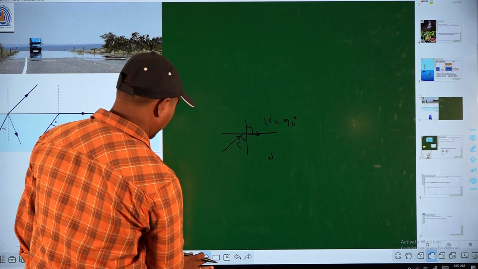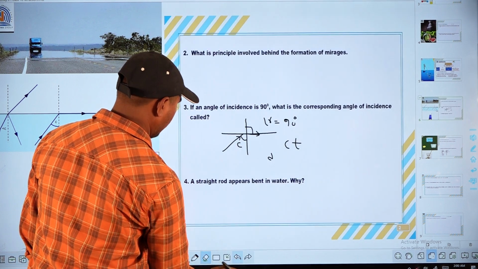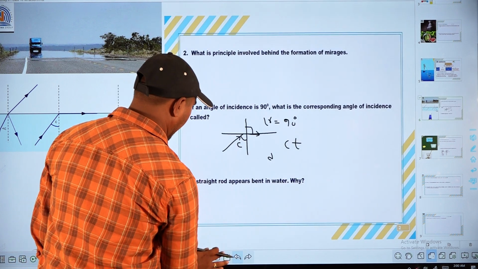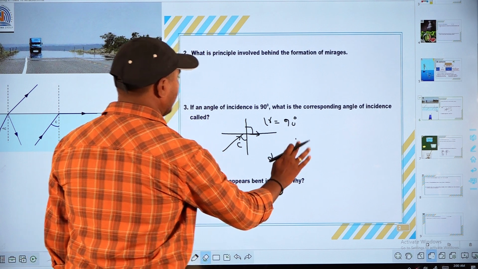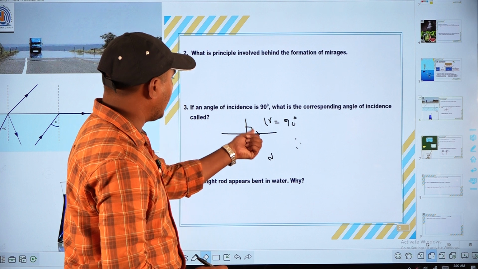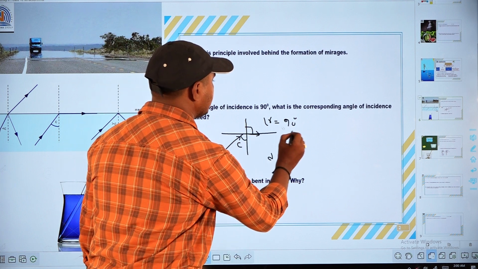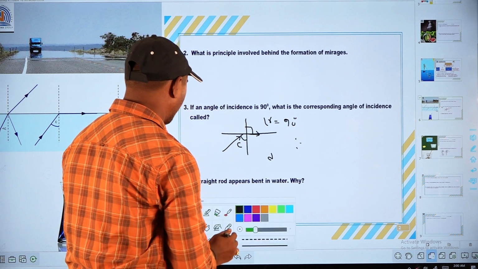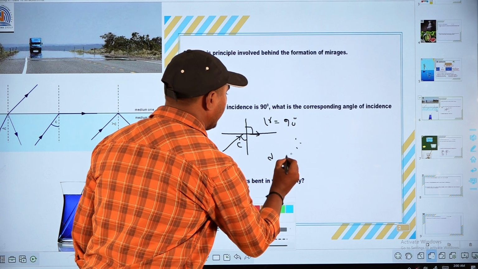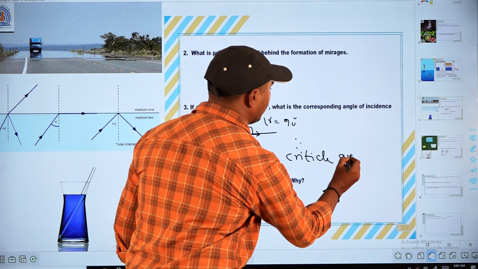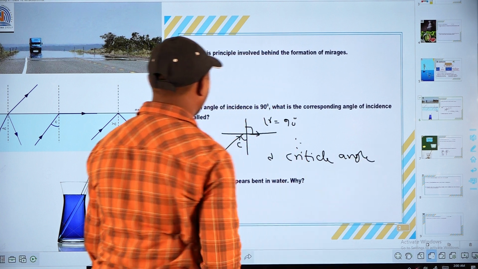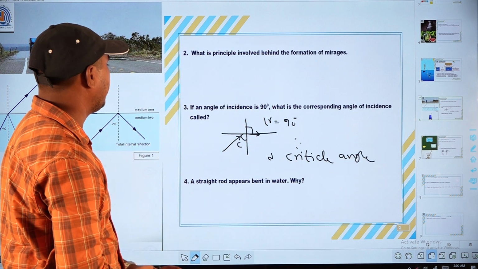So what does the critical angle mean? See here, the angle between the refracted ray and the normal is 90 degrees. At that time, the angle of incidence is called the critical angle. Critical angle. So that is the answer for question number 3.